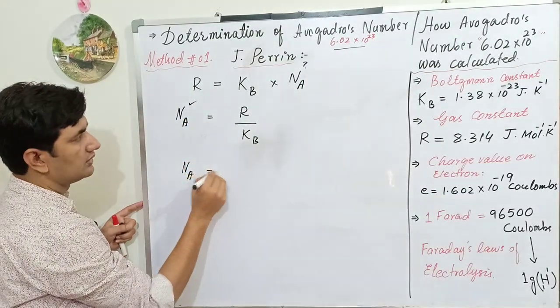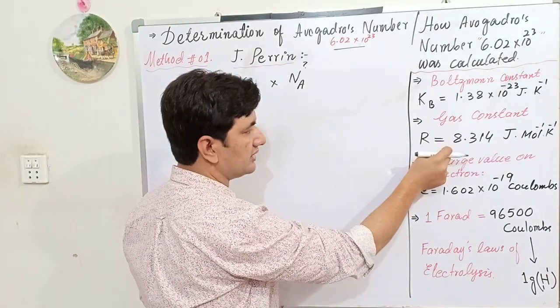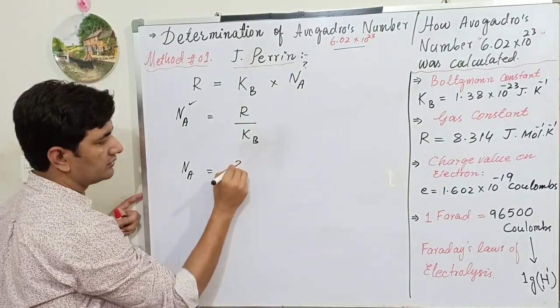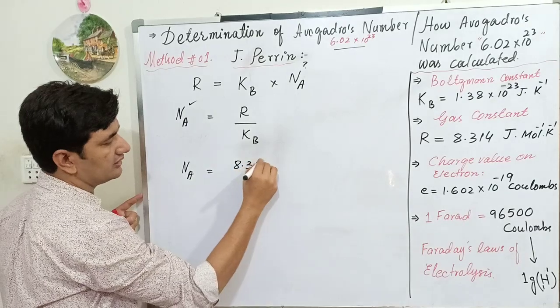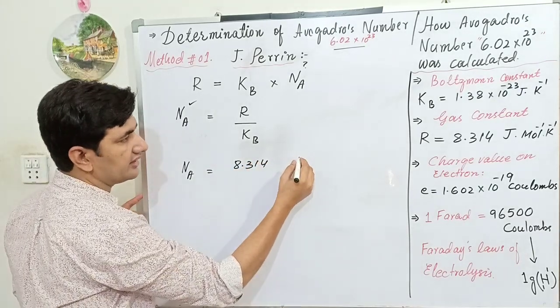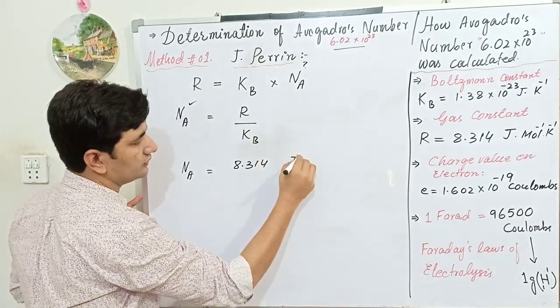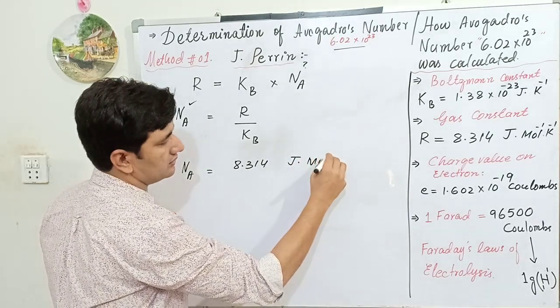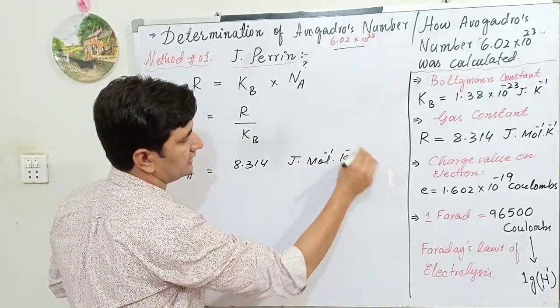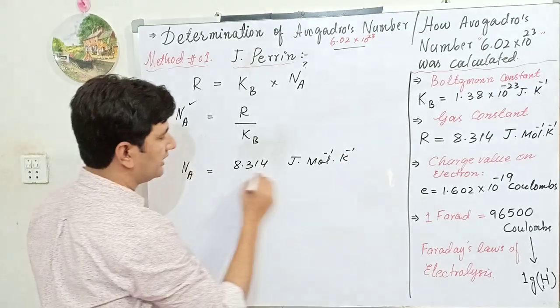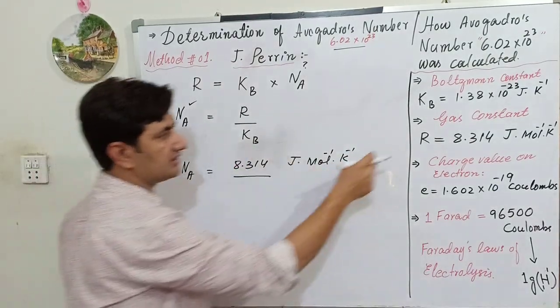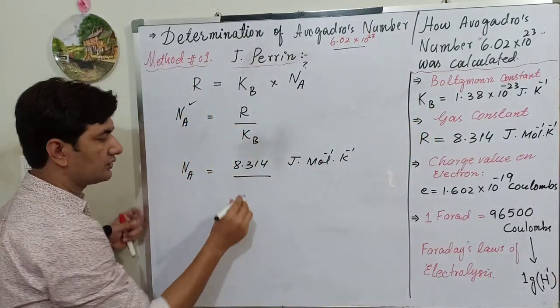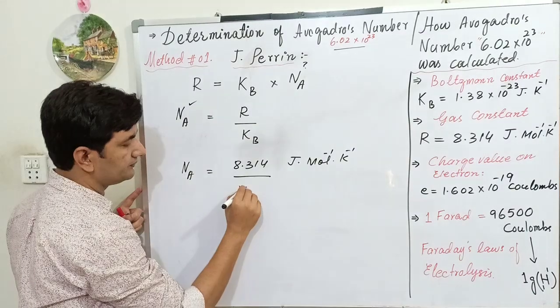Now the value of the gas constant R is 8.314. I am writing here its unit, joule per mole per Kelvin, divided by the value of Kb. Kb is the Boltzmann constant, 1.38 × 10^-23.